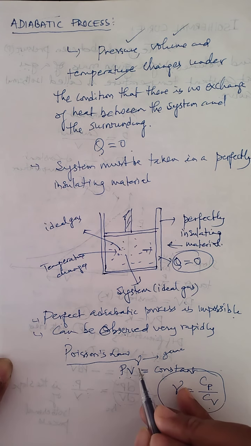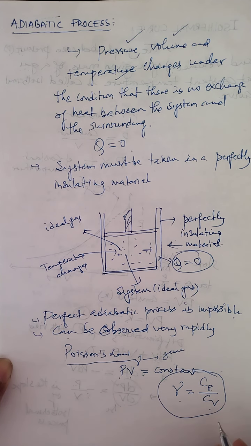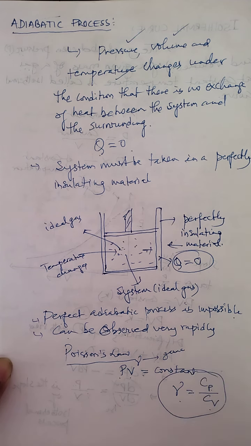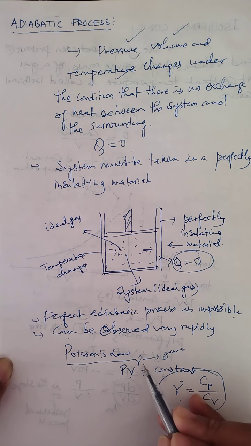This gamma is a constant quantity, and it determines the nature of the gas, because a gas can be monoatomic, diatomic or triatomic. If you take any of the ideal gases like monoatomic or diatomic gas, the value of gamma will change.